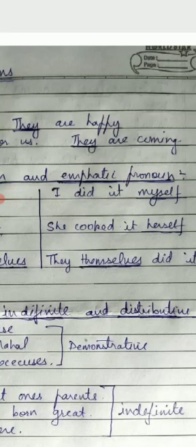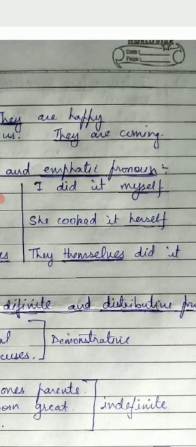Similarly, she cooked it herself. Again the emphasis is on she. They themselves did it. Here the emphasis is on they, themselves. Themselves word emphasizes on the pronoun they. So myself, herself, themselves, these are all emphatic pronouns.